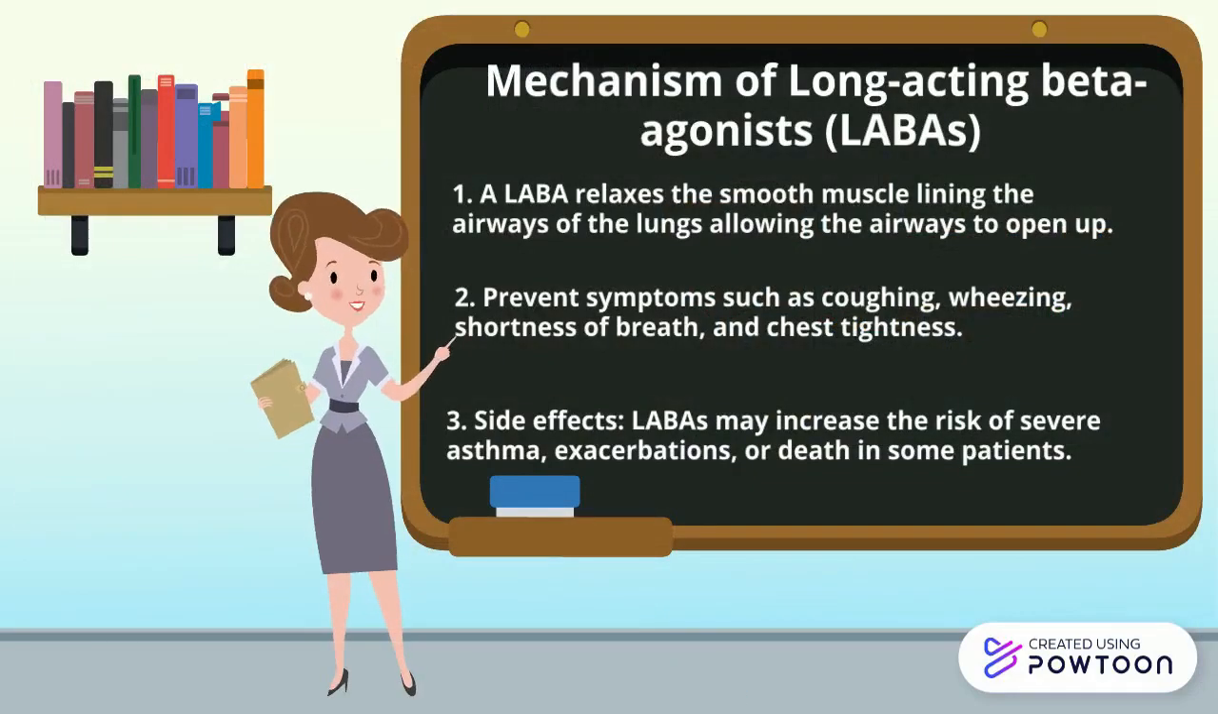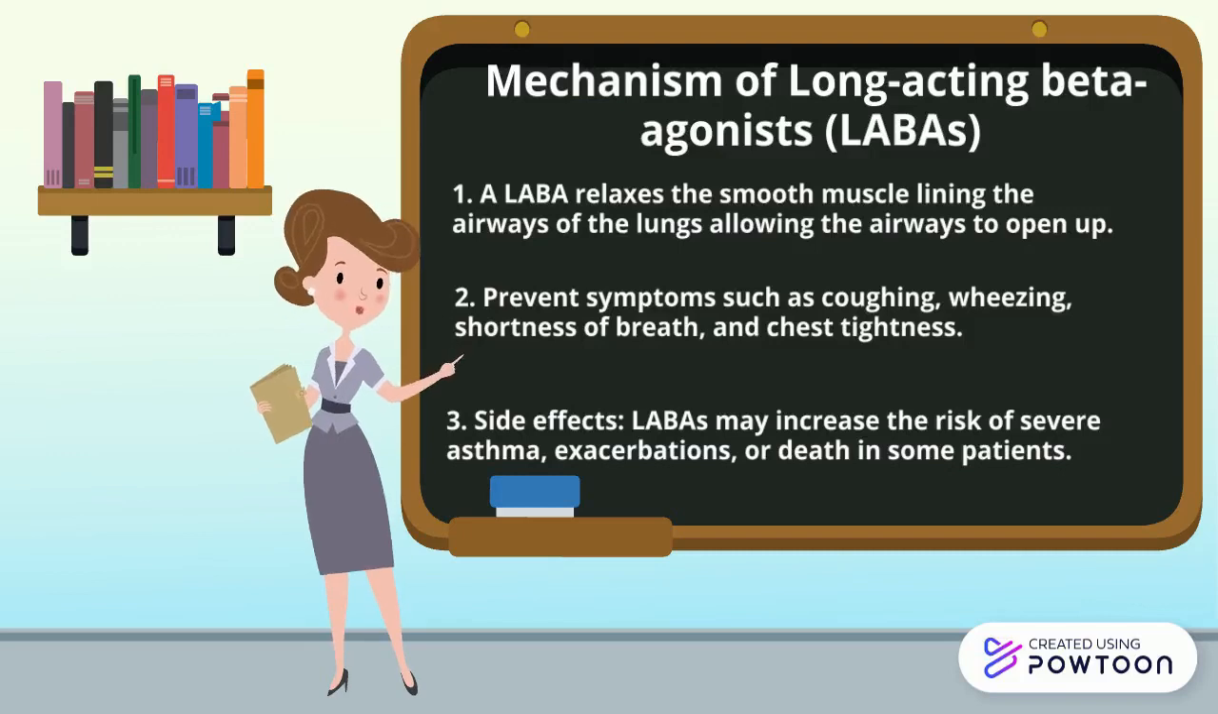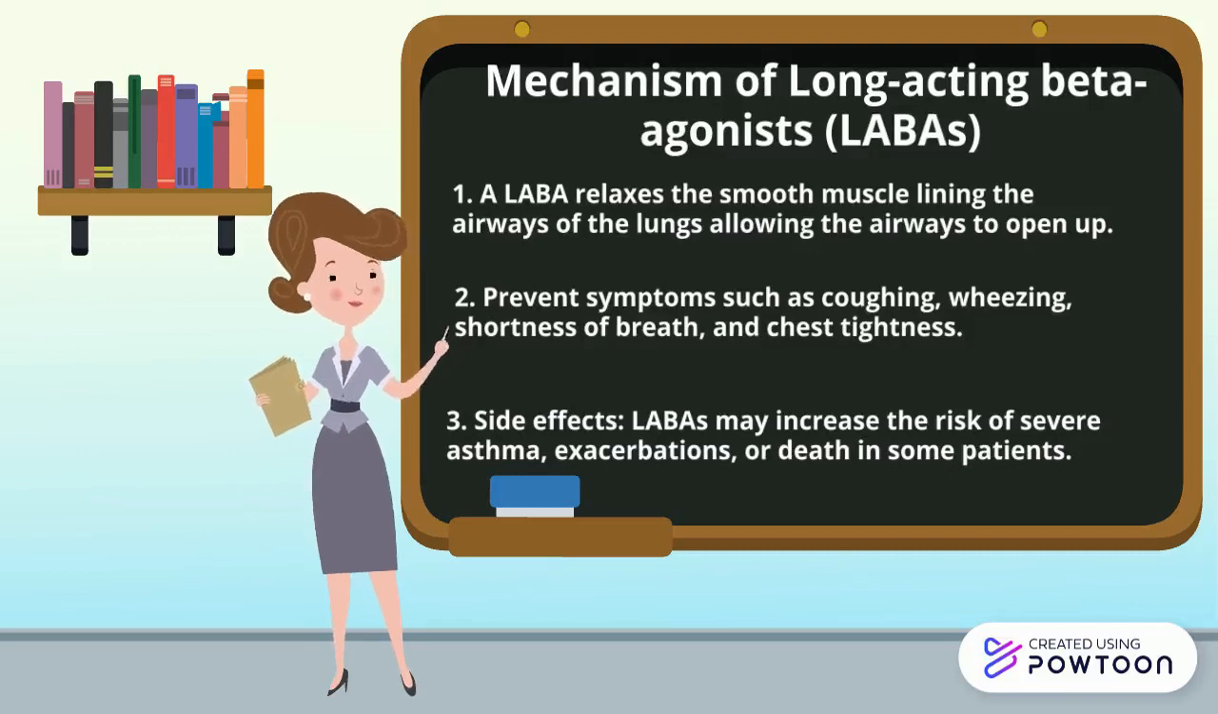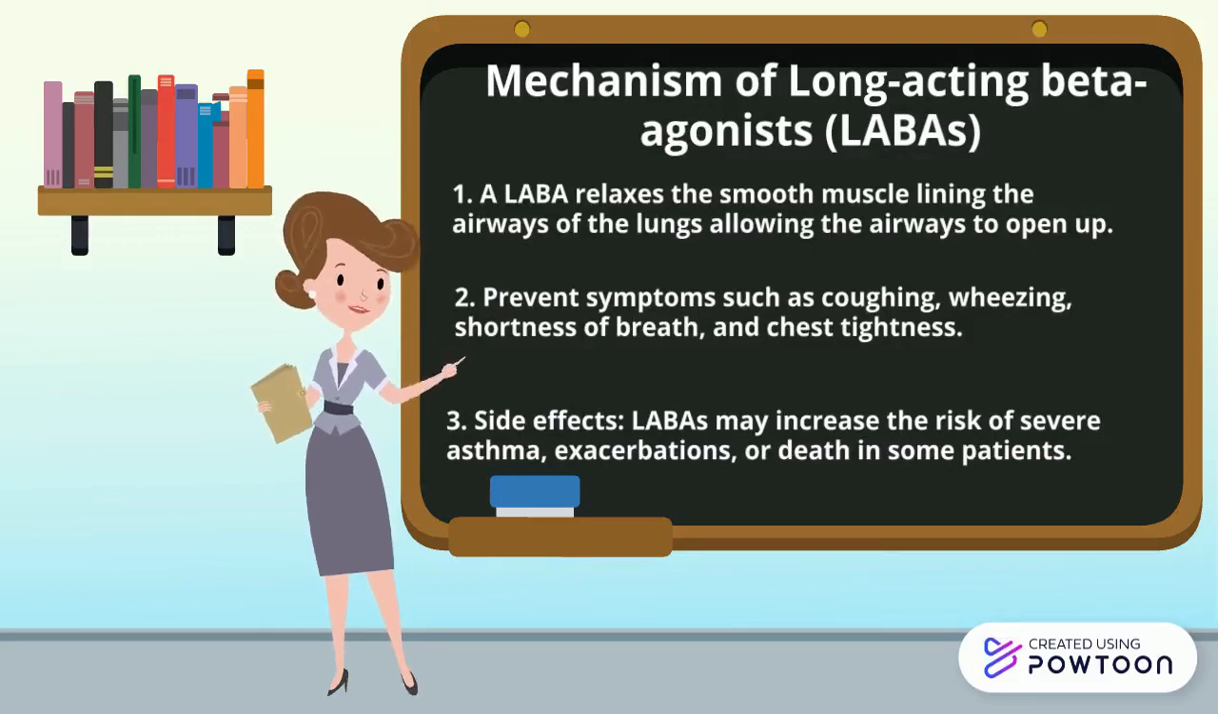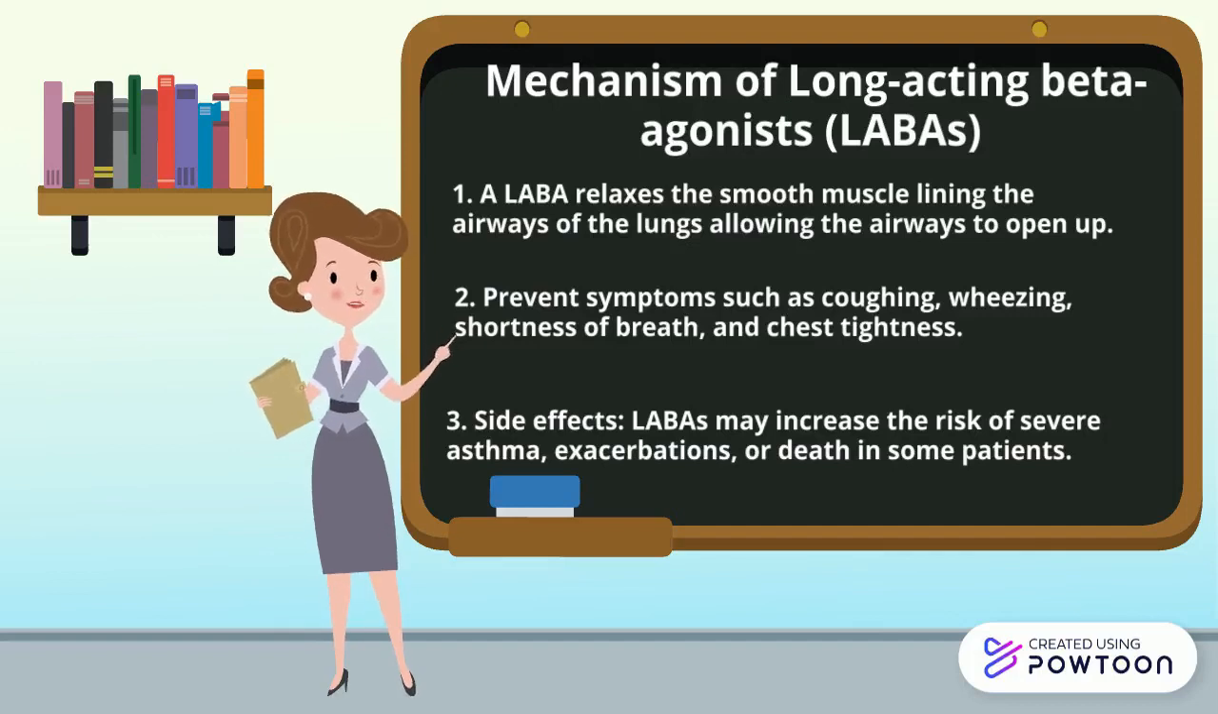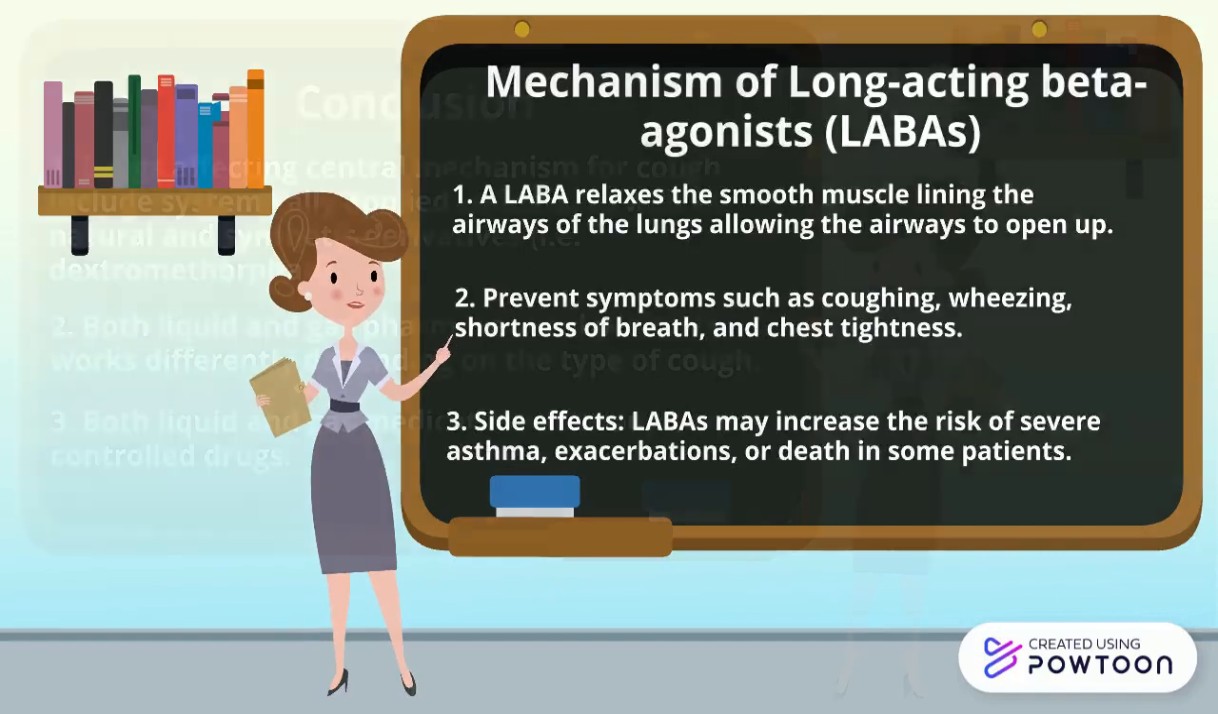Mechanism of long-acting beta agonist: a LABA relaxes the smooth muscle lining the airways of the lungs, allowing the airways to open up. It prevents symptoms such as coughing, wheezing, shortness of breath, and chest tightness. The side effects are LABAs may increase the risk of severe asthma exacerbation or death in some patients.